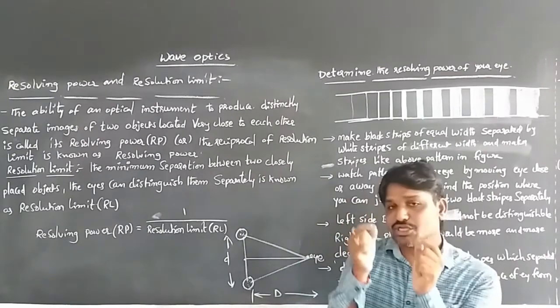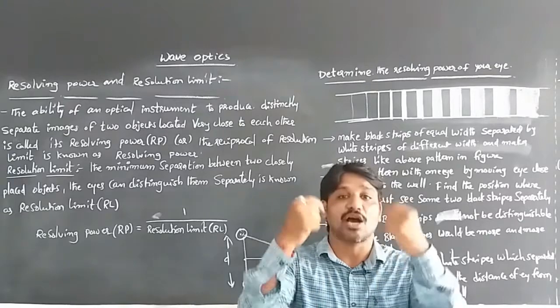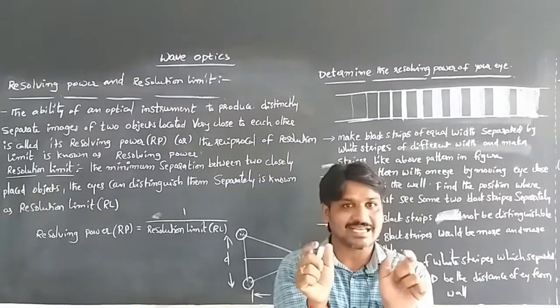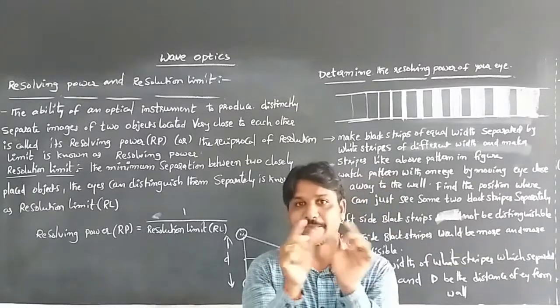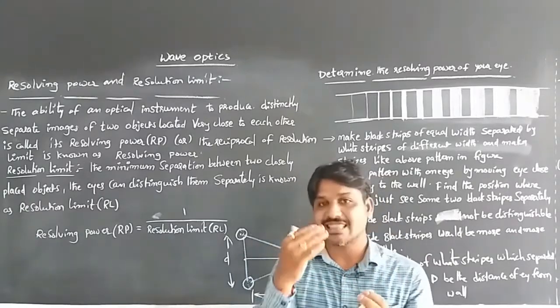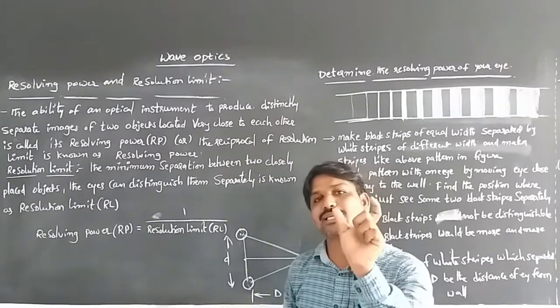When the objects are placed at a certain distance and the eye can see and measure them separately, that limit of distance between the objects is called the resolution limit.